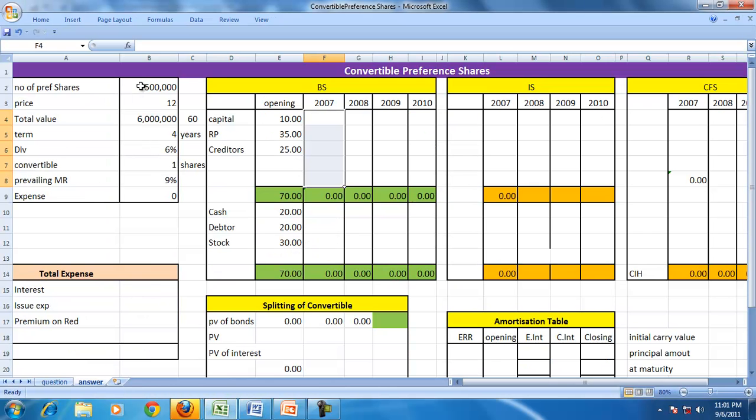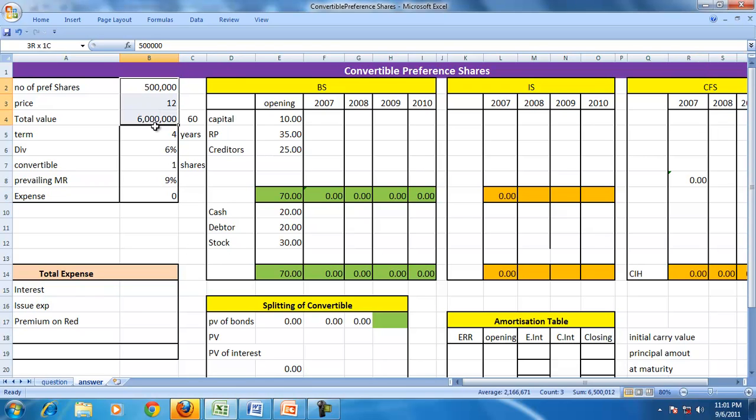So 500,000 at the price of 12, the total value comes to 6 million or 60 lakh, with a 4 year term. The dividend with the conversion feature is 6, the dividend without the conversion feature is 9, and it is convertible into 1 share, and there is no expense for this.